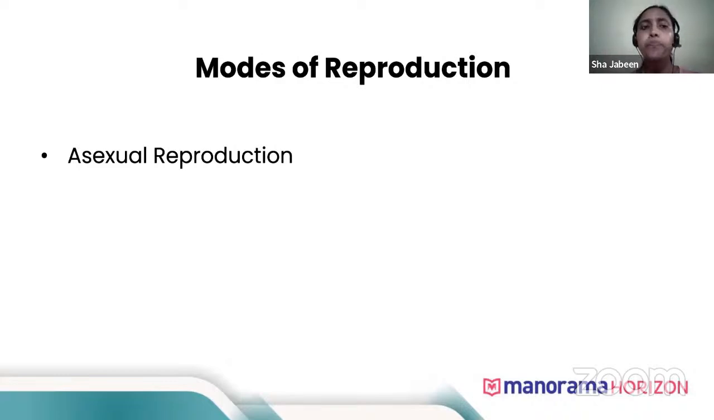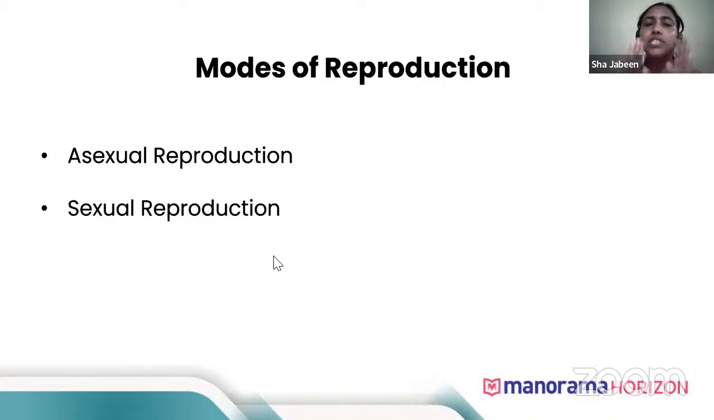Usually definitions are asked: define asexual reproduction. So what is asexual reproduction? Formation of new individual by only one parent. And that parent, usually we don't define it as a male parent or a female parent, because it's not a sexual reproduction, so it's not important to define it as male parent and female parent.